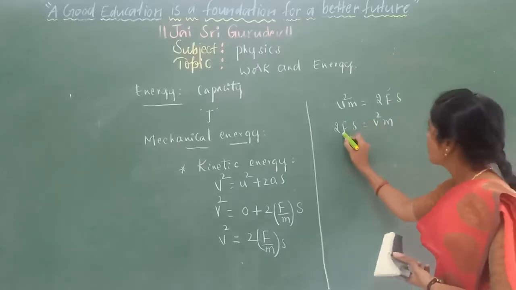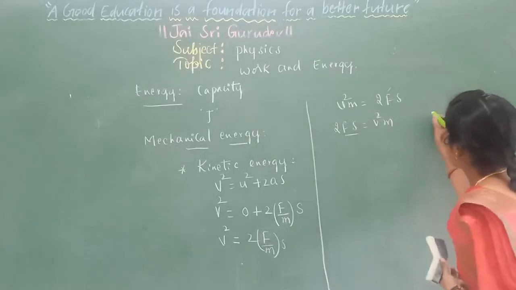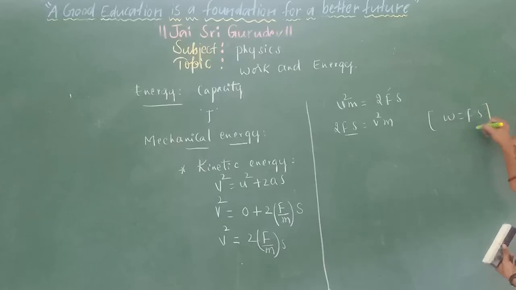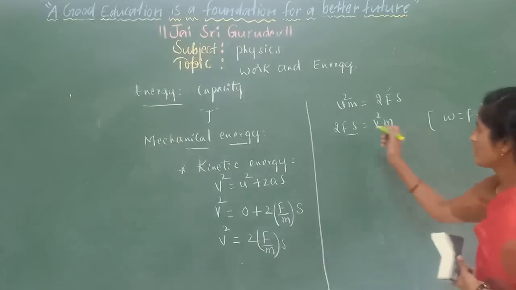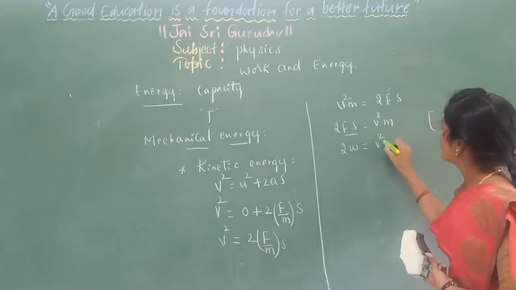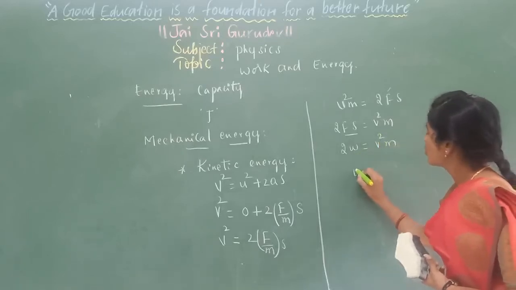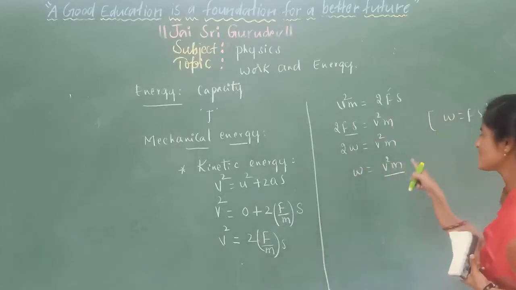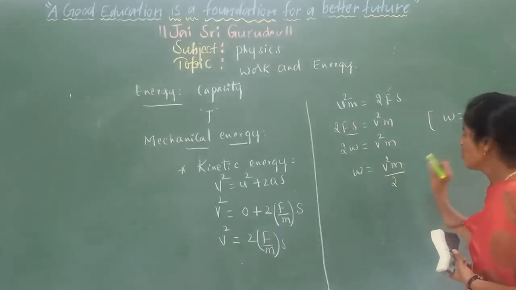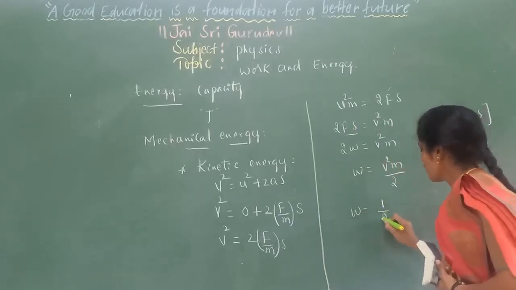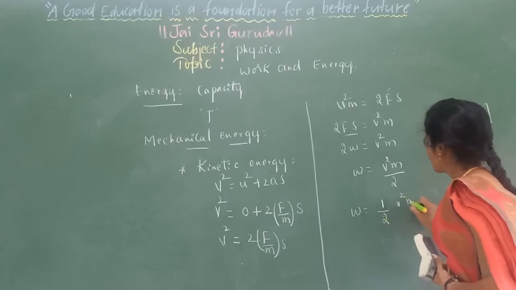Again see, Fs is written in the form of work. W equals Fs, because previously we have discussed that work is the product of force and displacement. Again see, 2W is equal to v square m. Transfer this 2 to the RHS, it will become the denominator, or it can be written as W equals 1 by 2 into v square m.